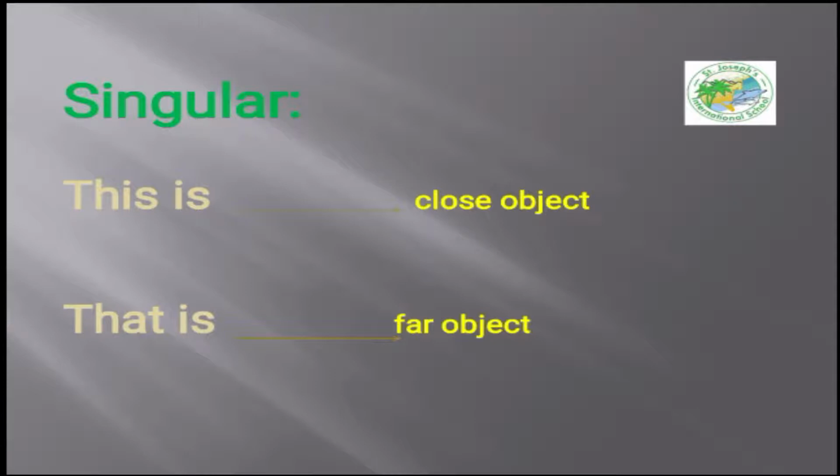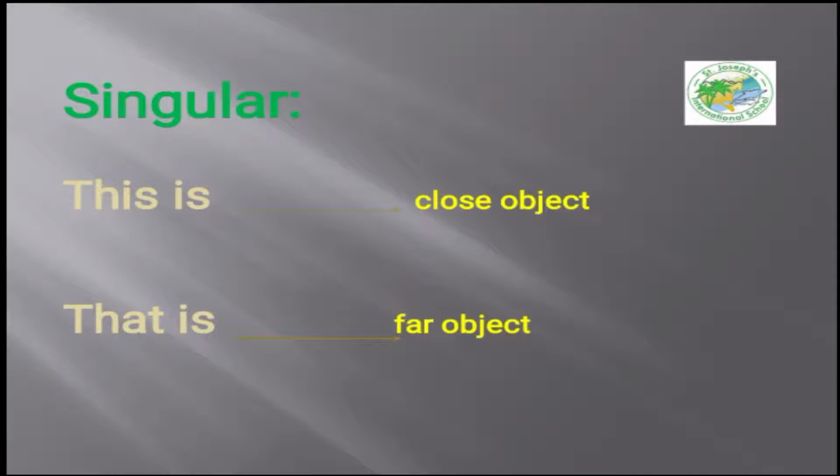But what about that with the A? We use it to point at something which is far from us, far. So this, we use it to point at something which is close. That, when I point to something which is far from us.